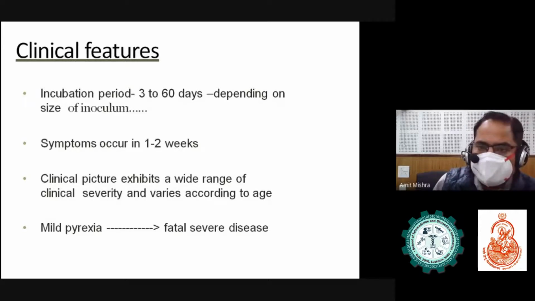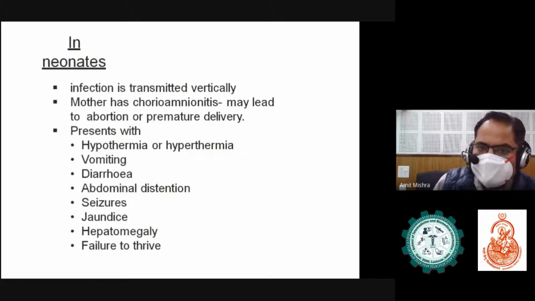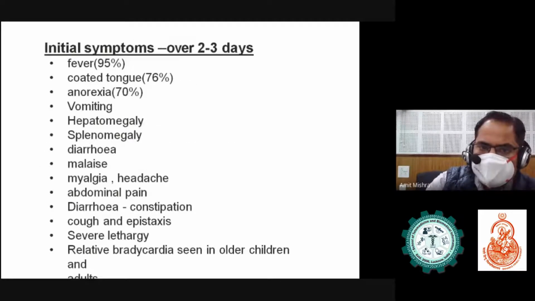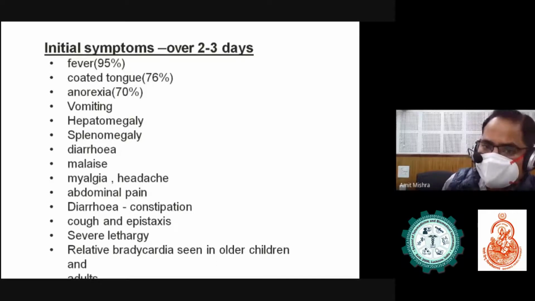The incubation period is 3 to 60 days depending on the size of the inoculum, but normally the symptoms appear in 1 to 2 weeks. Clinical features exhibit a wide range of severity and vary according to age. It can range from mild pyrexia to fatal severe disease. The initial symptoms we see after 2 to 3 days, the most common, are fever, coated tongue, and anorexia, in 70%.